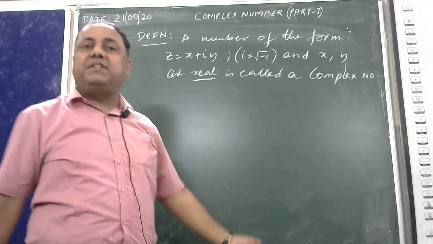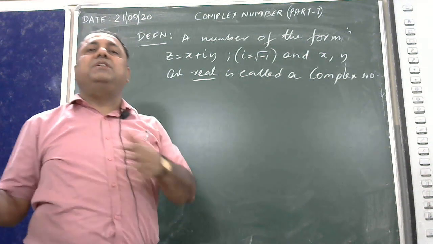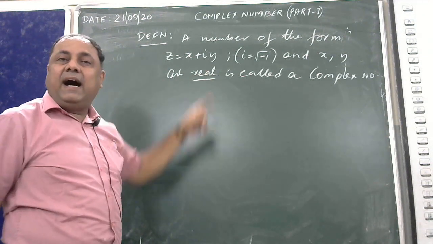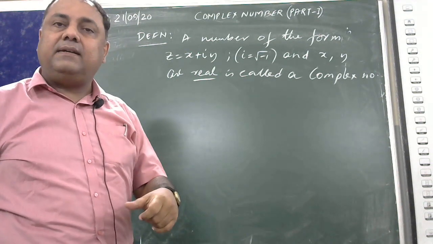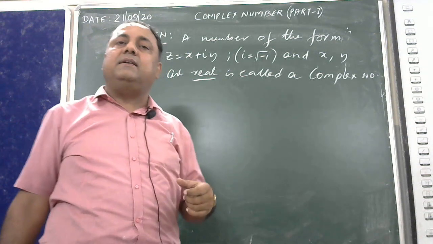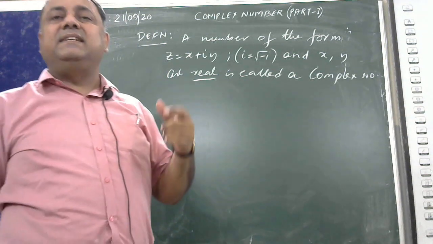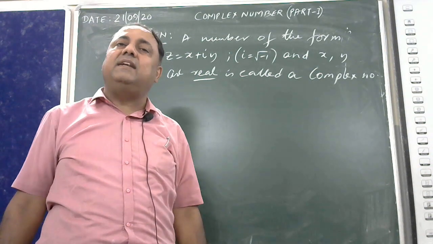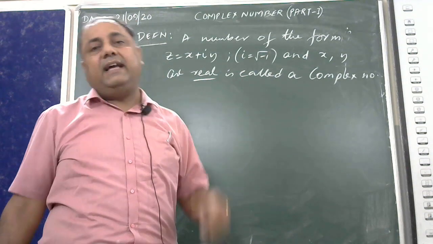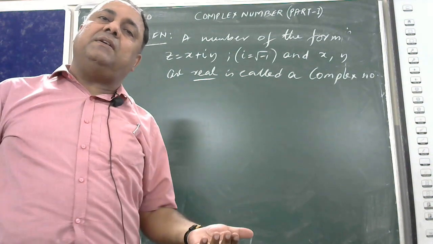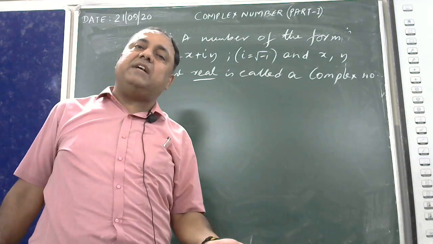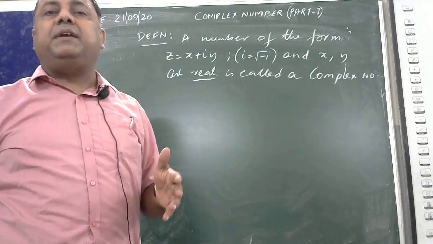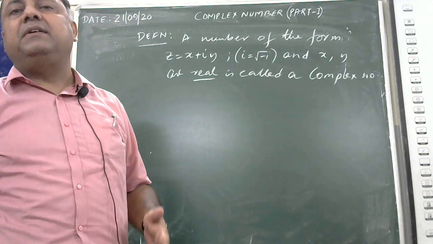Real numbers I have already discussed, rational numbers or irrational numbers. So I would simply check whether x and y are real or not. If x and y are real, then I would conclude yes, z is equal to x plus iy is a complex number. X and Y are real. X may be rational, Y may be rational, X may be irrational, or Y may be irrational, it does not make any difference. But X and Y both should be real in sense.